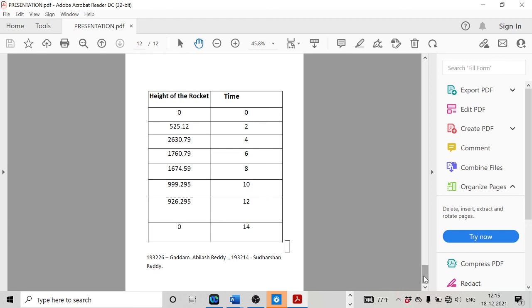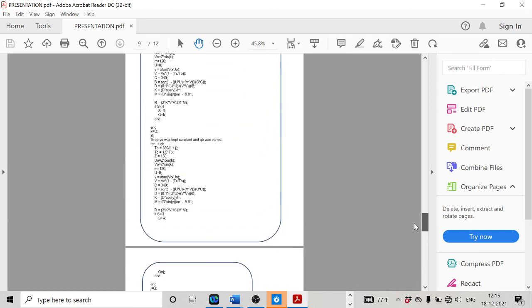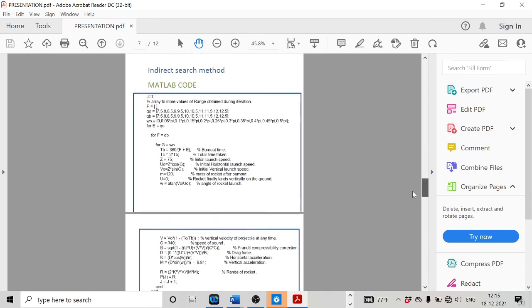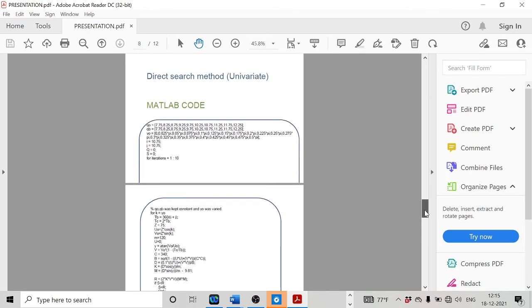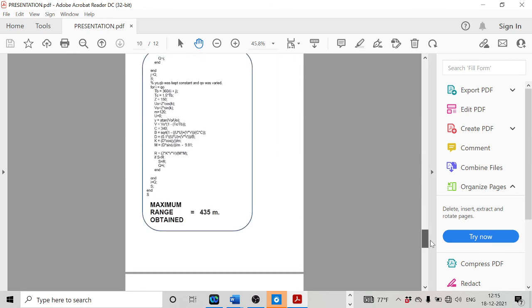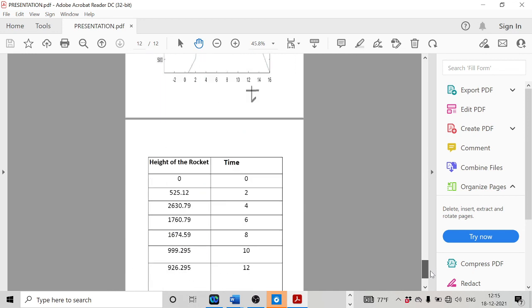So finally, what I would like to say is that, as far as the methods that we have followed, using the indirect search method we were able to obtain a maximum range of 421.7783 meters, and through the direct search method we were able to obtain a maximum range of 435 meters.